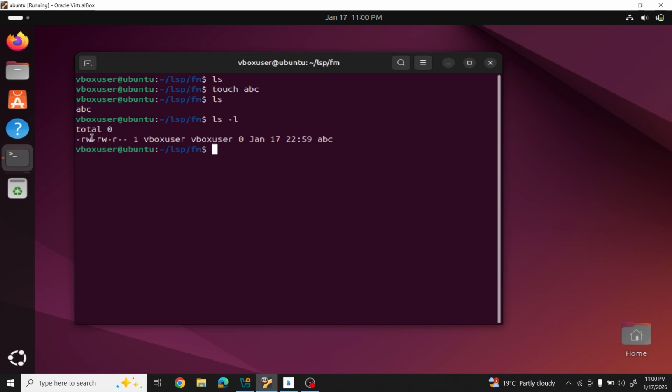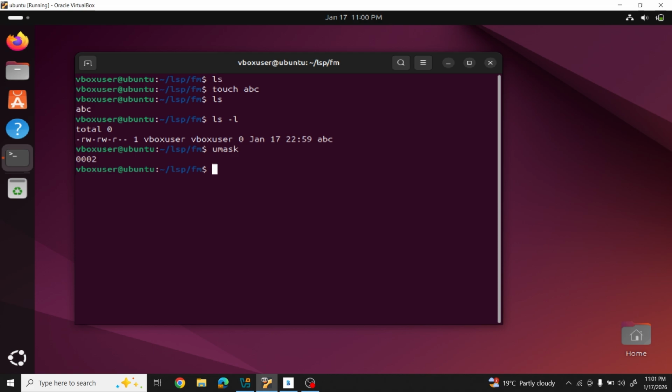The parameter it is considering is UMASK. Just type umask. What did we get? 0002. I will explain how the UMASK value is related to the file permission of a newly created file.